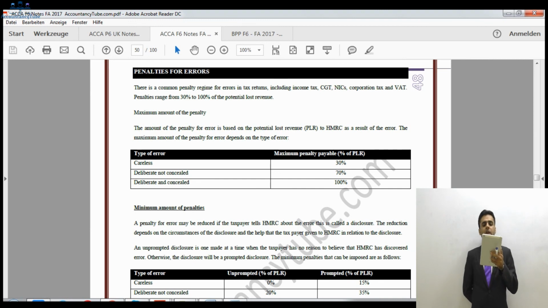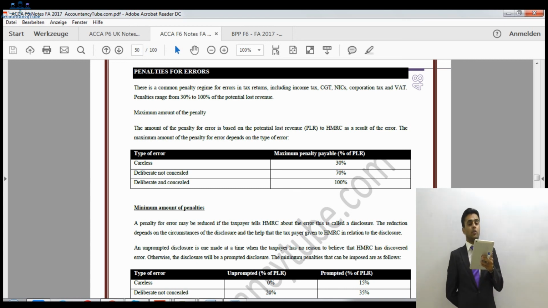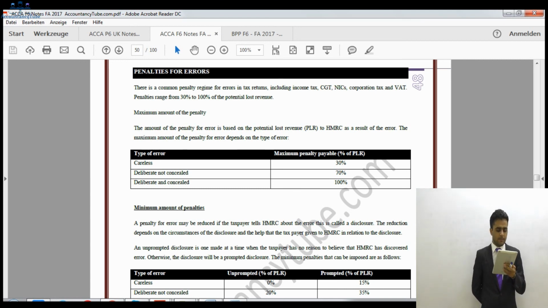The minimum penalty that can be imposed is as follows. If it is an unprompted disclosure and you have been careless, then the penalty would be 0%, and it could go up to 30% if you are deliberate and you are concealing as well. If it is a prompted disclosure and you are concealing and you have been deliberate, it would be 50%, and it could be 15% if you've just been careless.